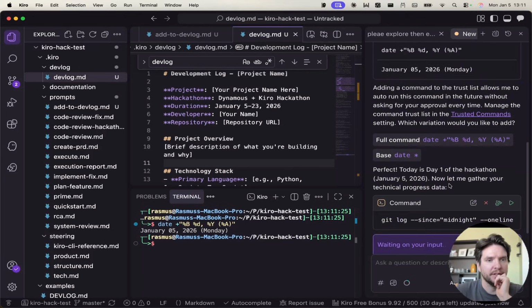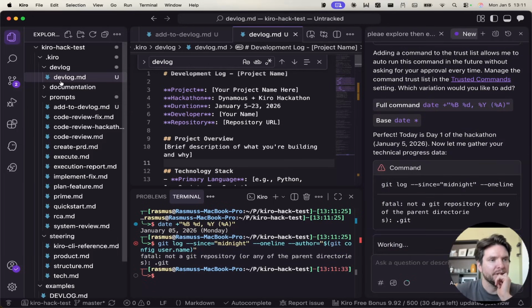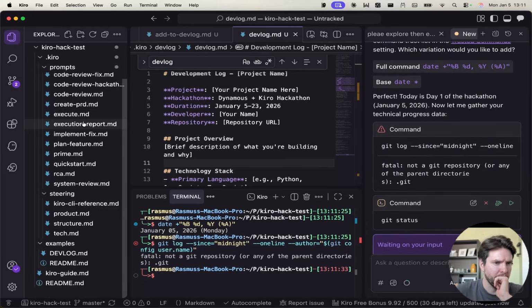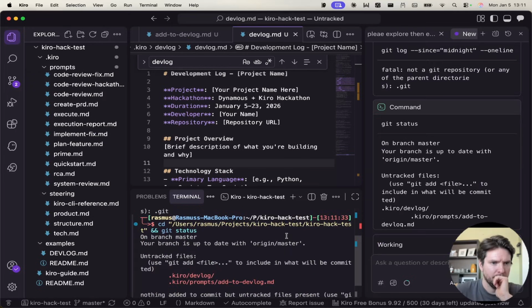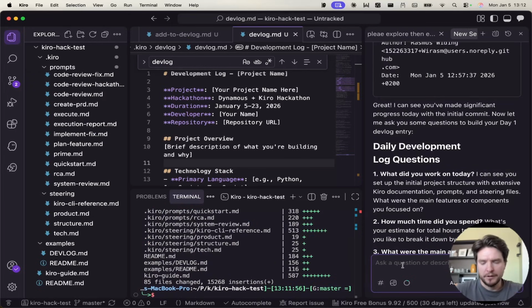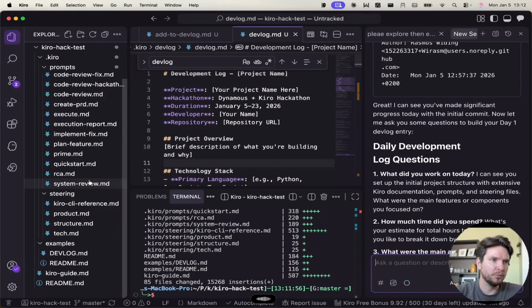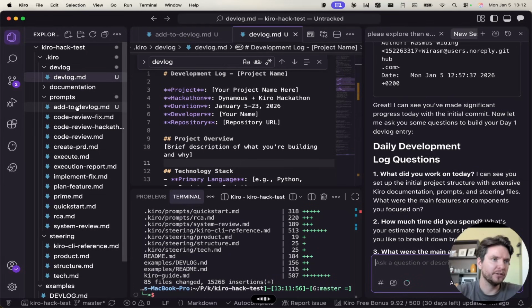Okay, so it checks the date. Okay, we don't have a Git repository here. Yes, we should. Okay, so let's just answer these questions here. I actually didn't do much today. The only thing I wrote was the add to devlog command and the devlog template. That's what I did today in terms of code or written lines.